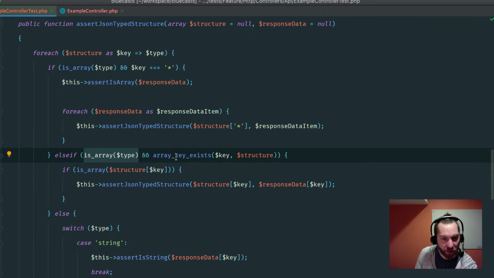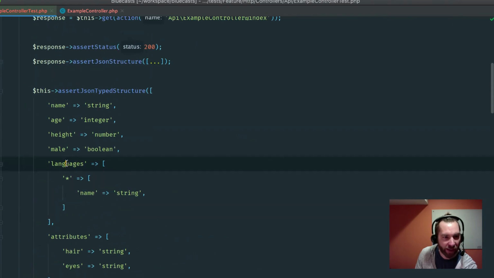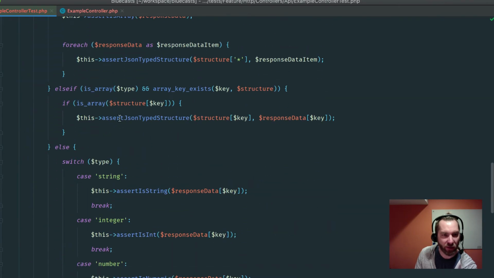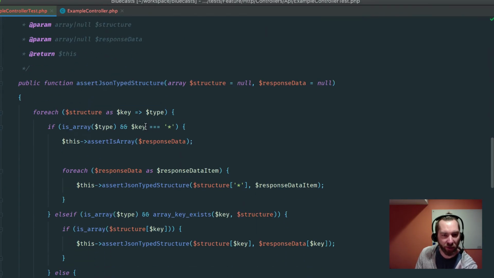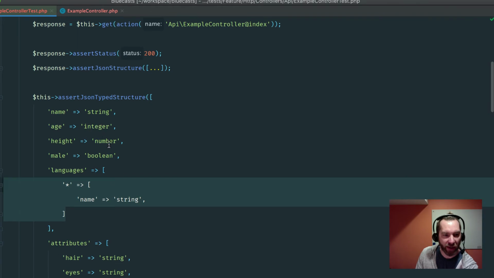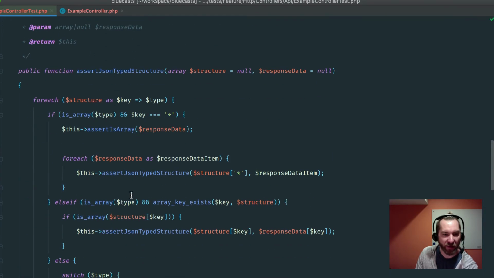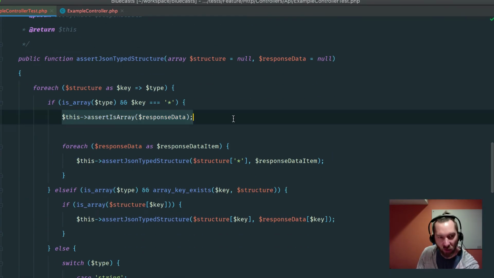We would get in here because of the languages, and then languages would call assert with languages and that sublevel of data, which would be this, okay? And now the key is star and the type is array. That's why we're getting in here. And then we would want to assert that that particular bit of response data is an array, because if it's not an array, then we already know it's no good.